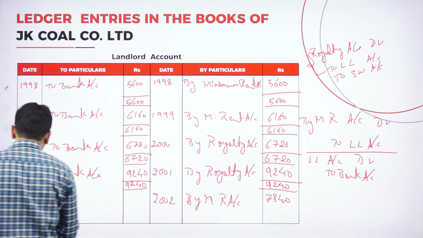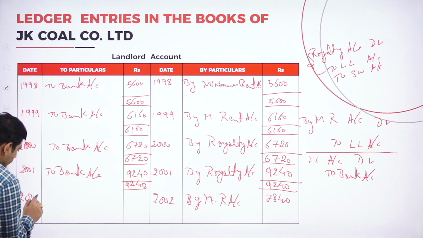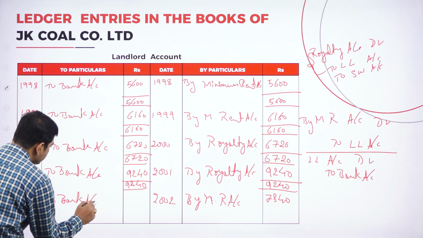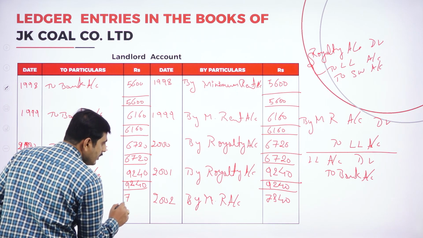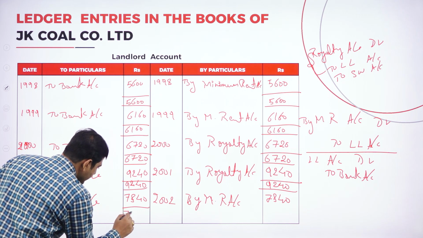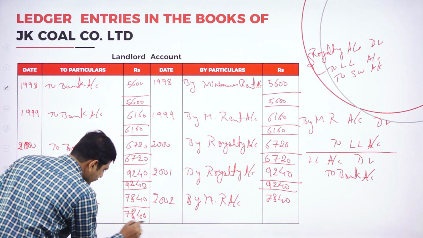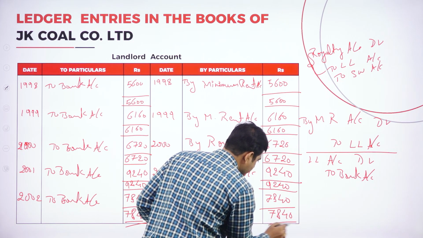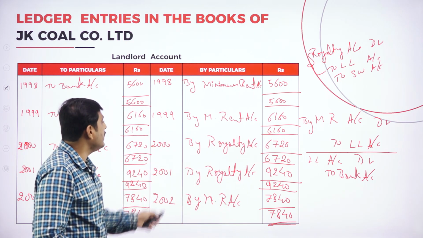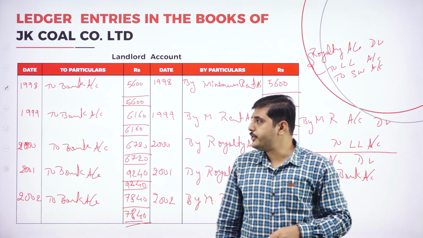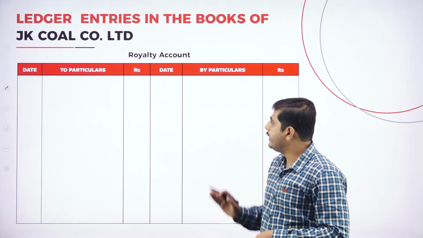Again here, transfer to bank account. 2002 to bank account, 7,840. Tally 7,840. Here also 7,840. This is how we have to prepare the landlord account. See, on the basis of the journal only we should prepare the ledger. Now let's go to the royalty account.